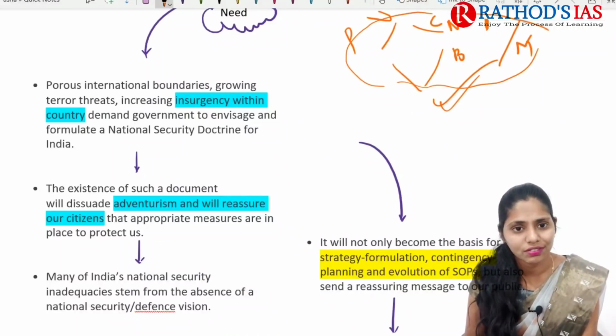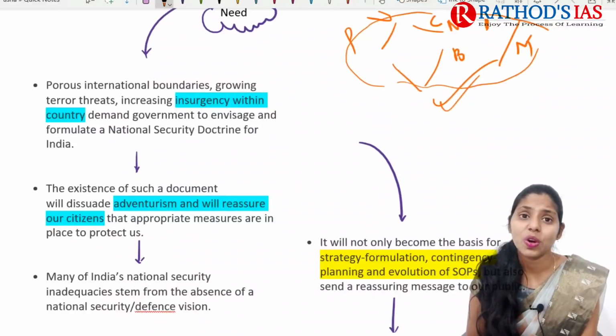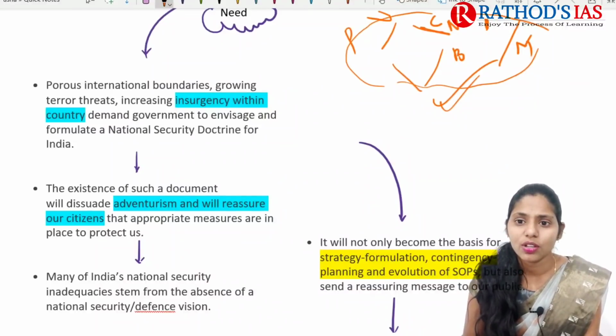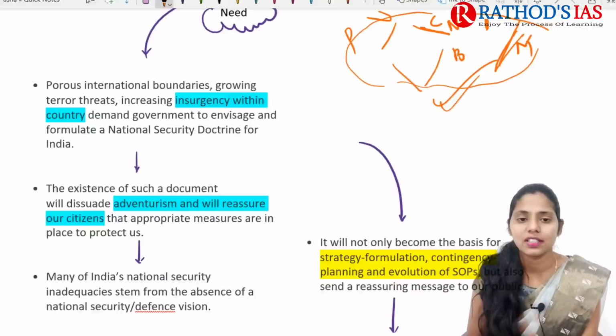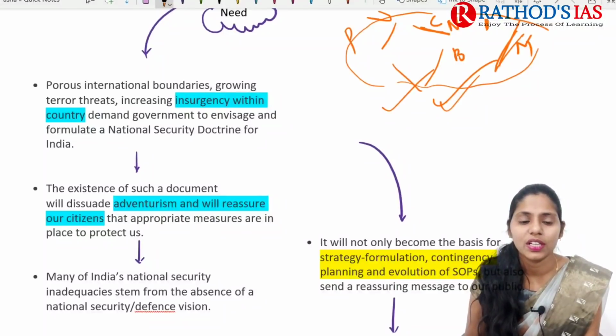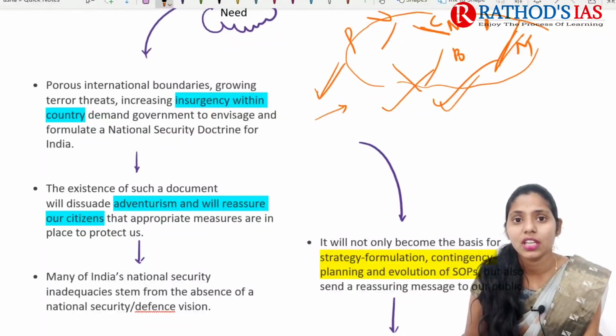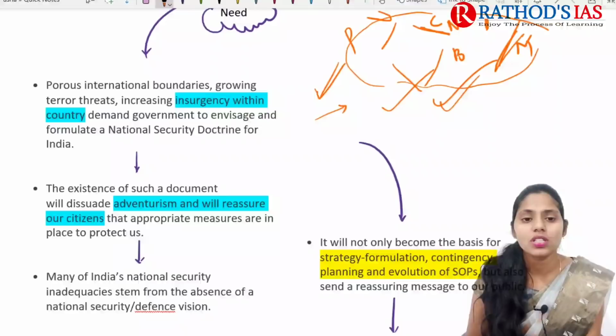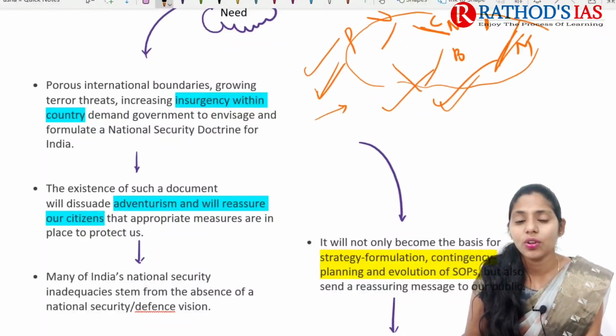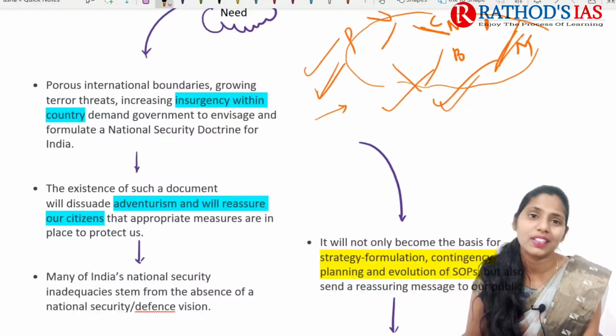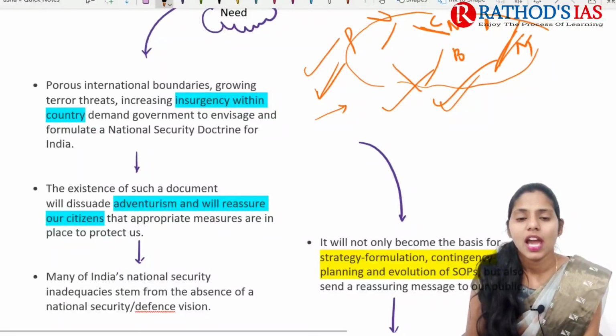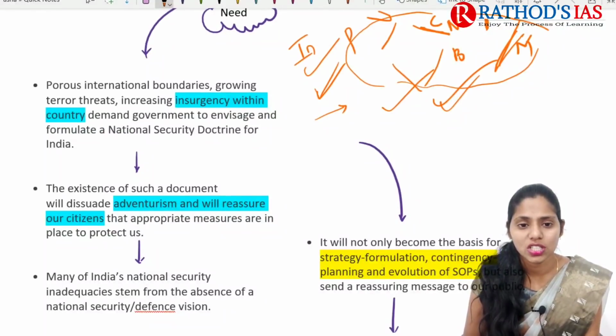So we are sharing boundaries with different countries, and most of the time we have porous international borders across Nepal and across Myanmar, etc. Because of these porous boundaries, we have some challenges like transportation of arms, illegal drug trafficking, arms trafficking, even human trafficking. These are some important threats we are seeing, and we are also very prone to terror attacks and terror threats, and there are also problems regarding insurgency.